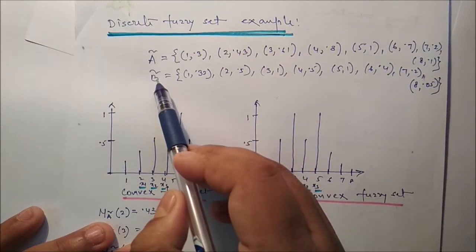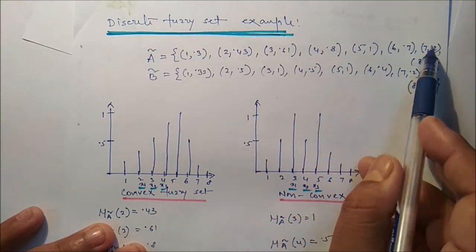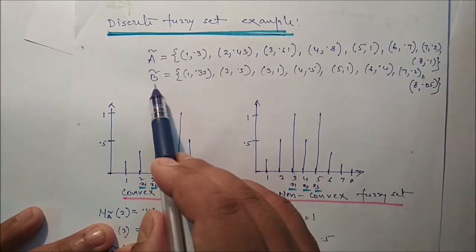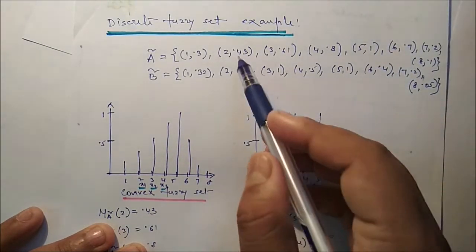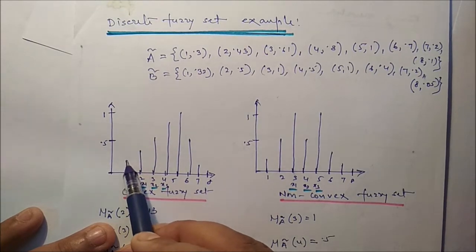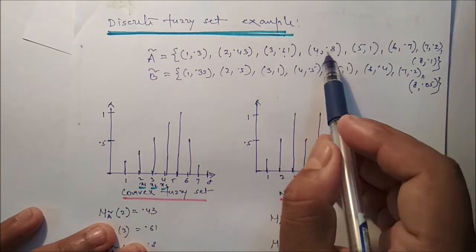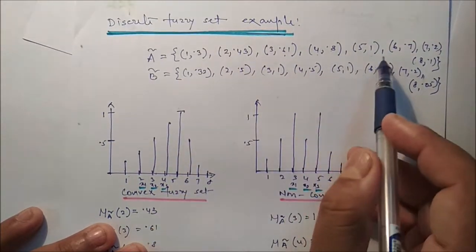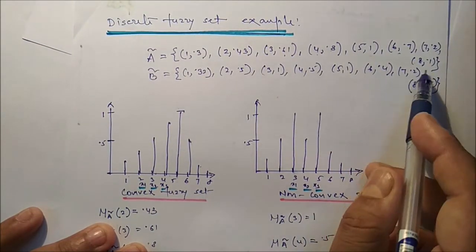So A and B, two fuzzy sets, are there. A contains elements 1, 2, 3, 4, 5, 6, 7, 8. The associated membership values are there. Similarly, B contains 1, 2, 3, 4, 5, 6, 7, 8. Associated membership values are there. So if you plot it, we can see here, 1 is, for example, 0.3, 2 is 0.43, 3 is 0.61, 4 is 0.8, 5 is 1, 6 is 0.7, 7 is 0.2, and 8 is 0.1.